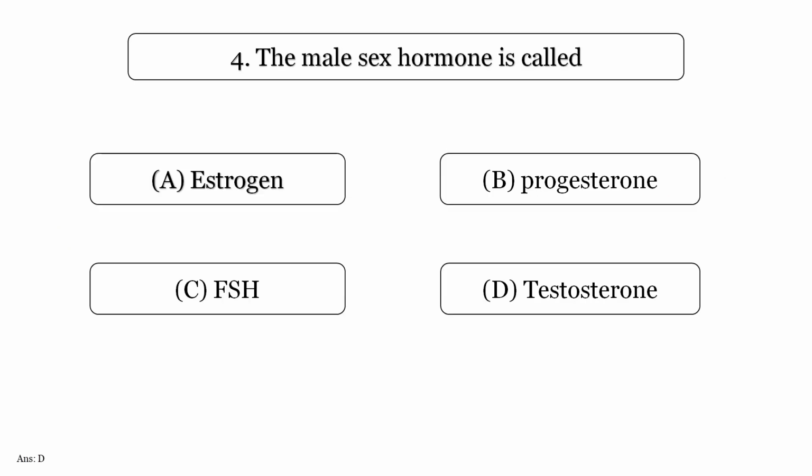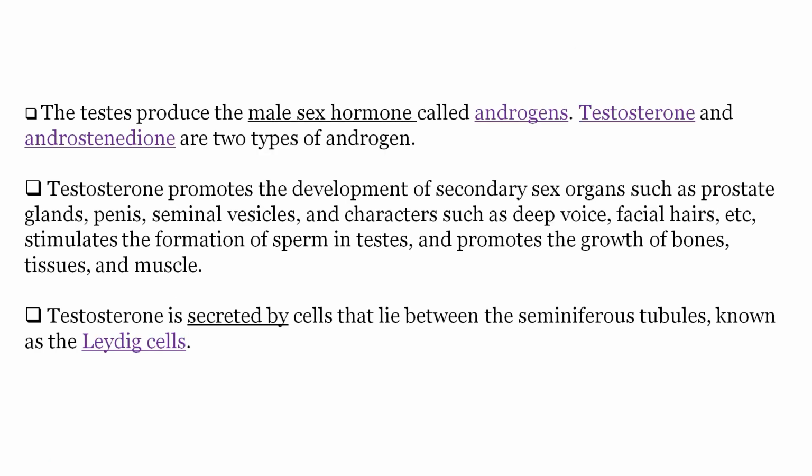The male sex hormone is called? Option A, Estrogen. Option B, Progesterone. Option C, FSH. Option D, Testosterone. Answer is option D, Testosterone. The testes produce the male sex hormones called androgens. Testosterone and androstenedione are 2 types of androgen.